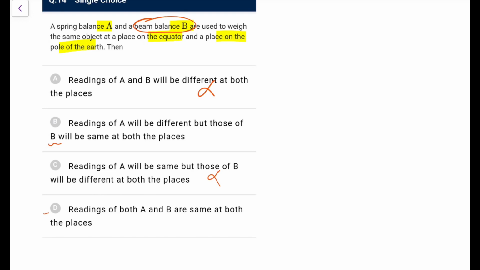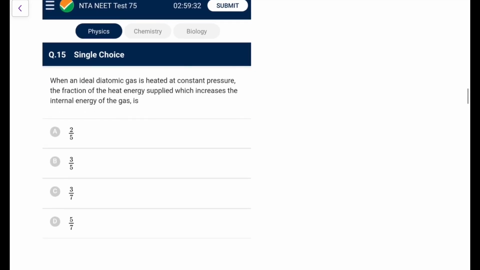So we are left with B and D. Now for the spring balance, the stretch in the spring is equal to the weight, and weight has changed. So the reading of A will change. So D is rejected. So only option B is correct. The spring balance reading will change, but the beam balance measures the two different weights, torques, and both will change by the same factor, so the value remains the same.